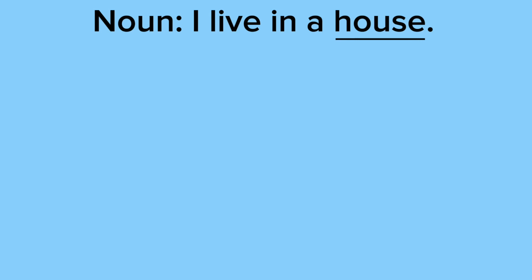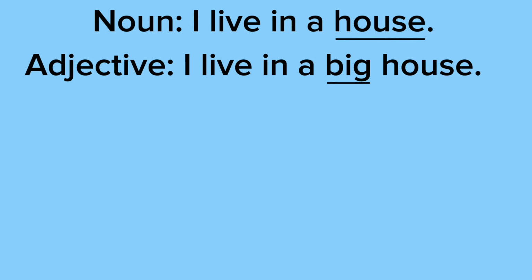So in the sentence, I live in a house. House is underlined because it's the noun. A noun is a person, place, or thing, so house would be a place. In the sentence, I live in a big house. Big is underlined because it's the adjective in this sentence, because big is being used to describe house. House is the noun, so that makes big the adjective since it's being used to describe the noun.